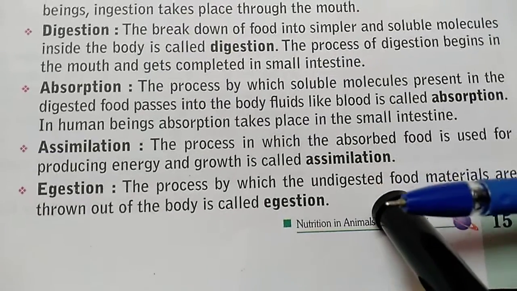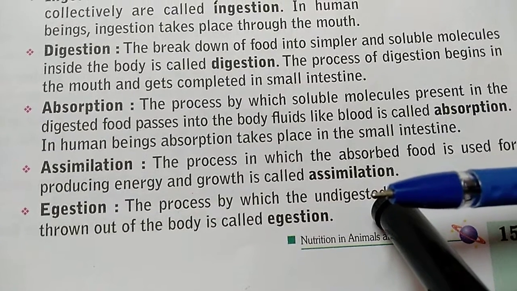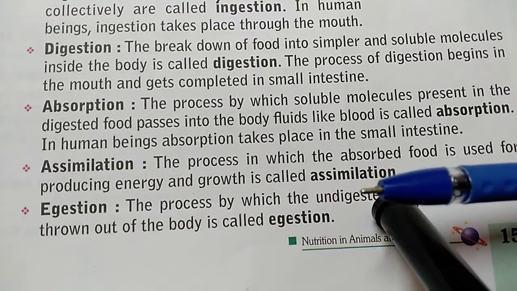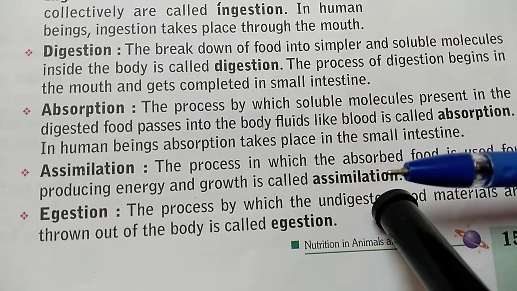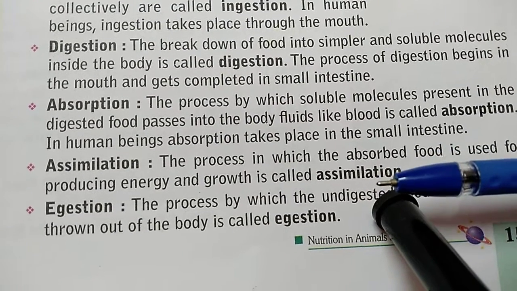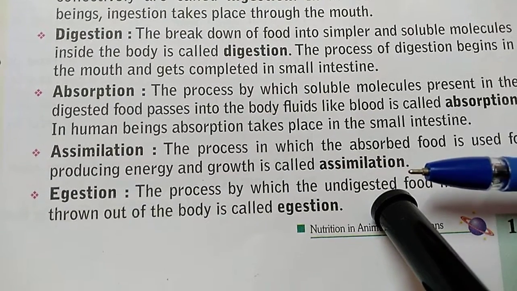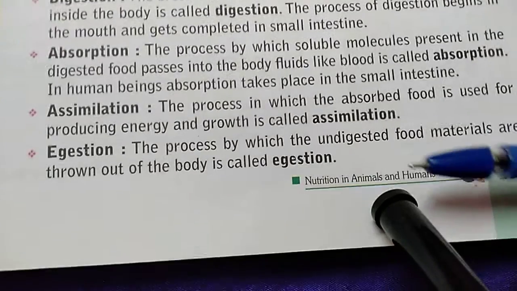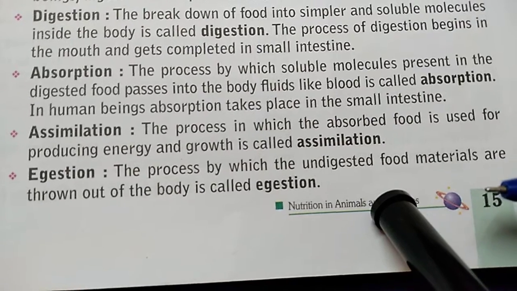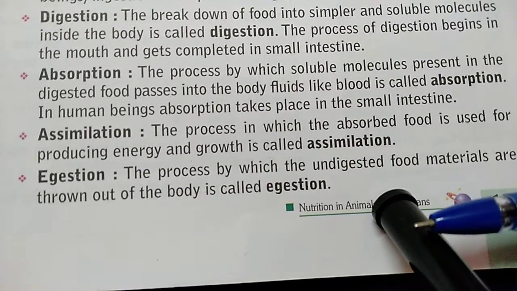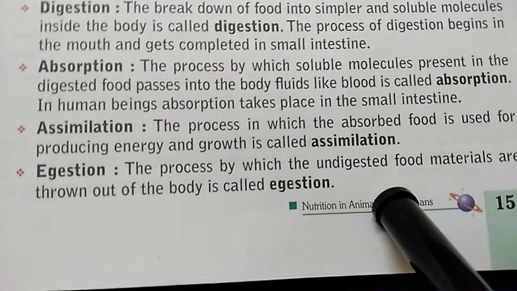Assimilation, the utilization of food particles to get energy, is known as assimilation. In the human body, inside the different body cells, food, meaning sugar or glucose particles, enter into the cell and react with oxygen to produce energy. This process is called assimilation. Egestion, the process by which undigested food goes out of the body in the form of stool, or in some different form in different animals. This process is called egestion.